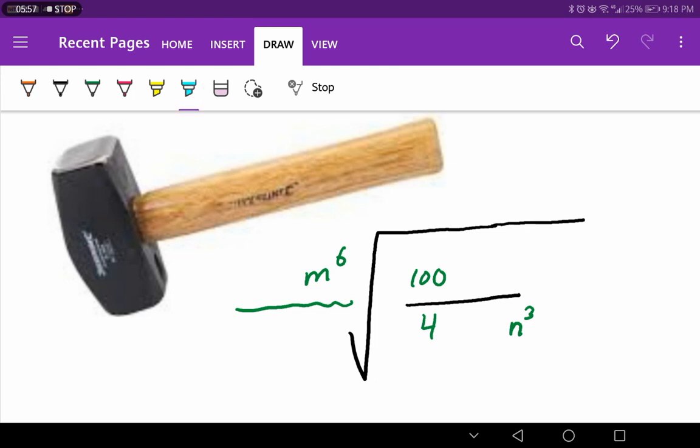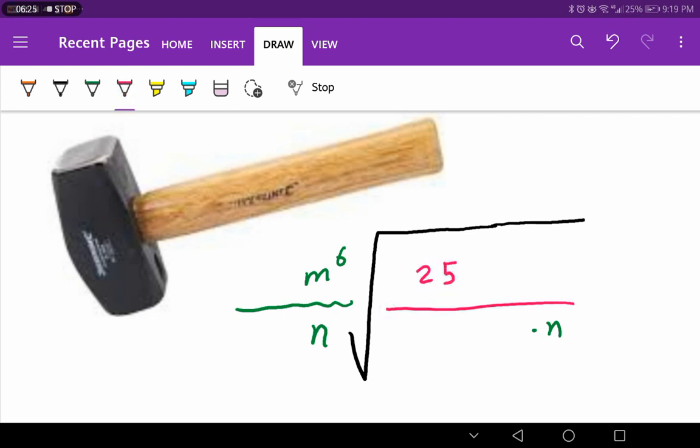Now, what about this n with power 3? As I said to Muhammad Nizar, the n with power 3 is n with power 2 multiply n. And I will erase this and send n outside. What about the numbers here? It is 100 divided by 4. I know you know it is 25.